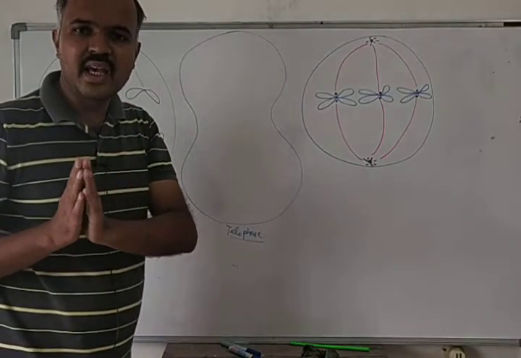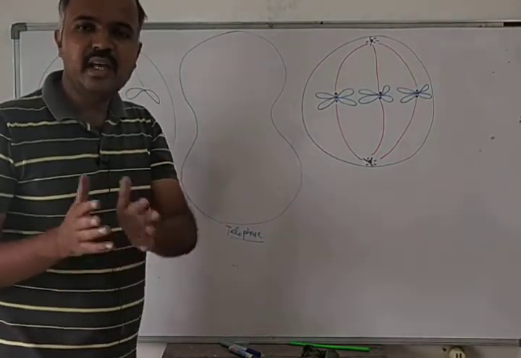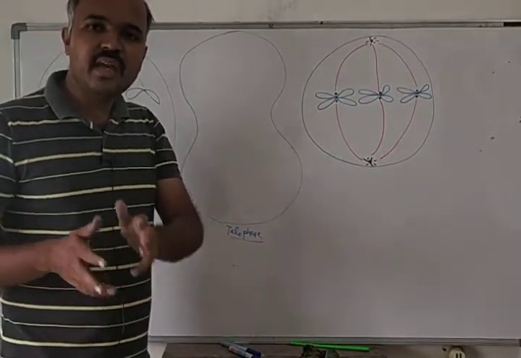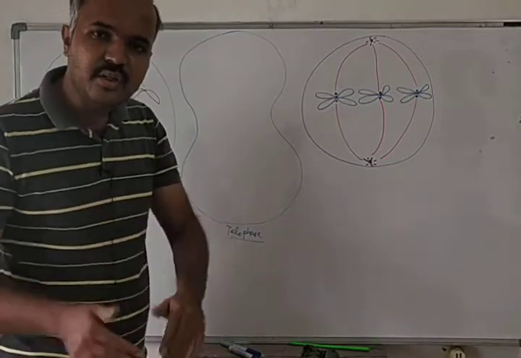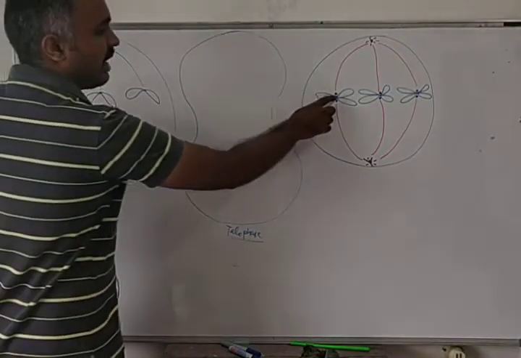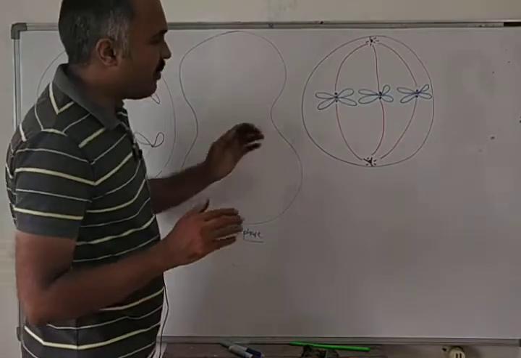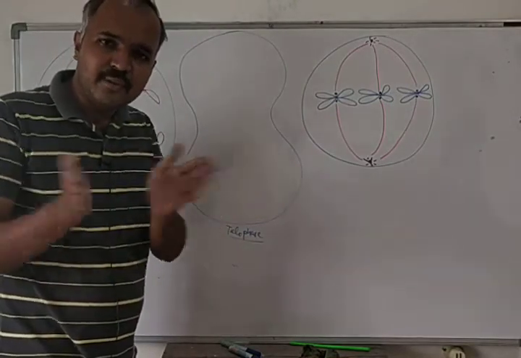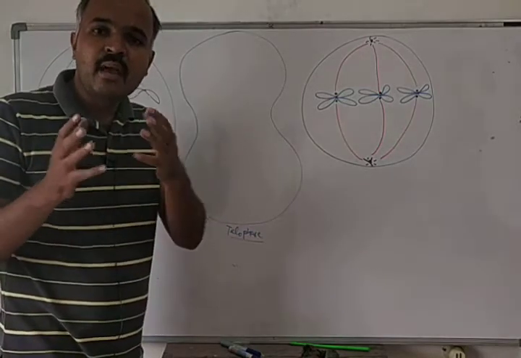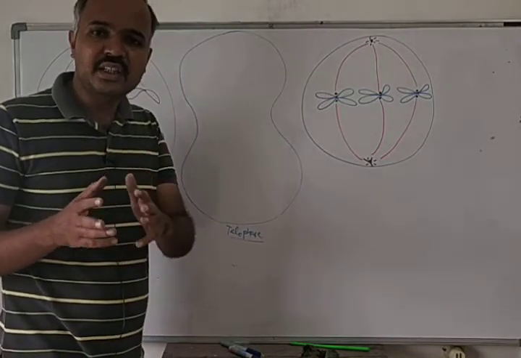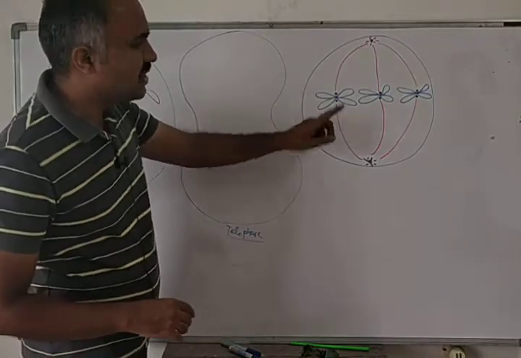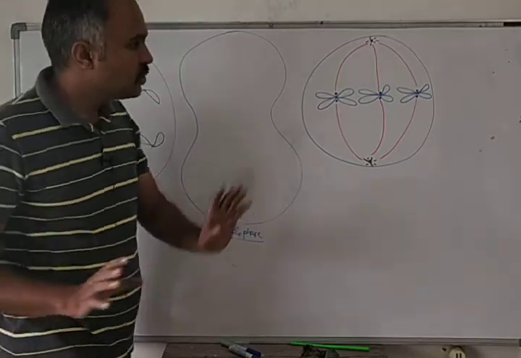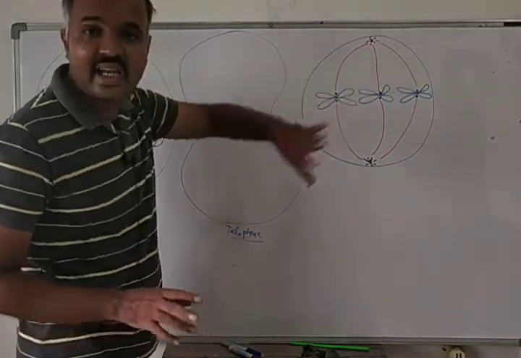Due to this reduced size, they will create pressure on the centromere, and this centromere will get split. So both the chromatids will get separated.